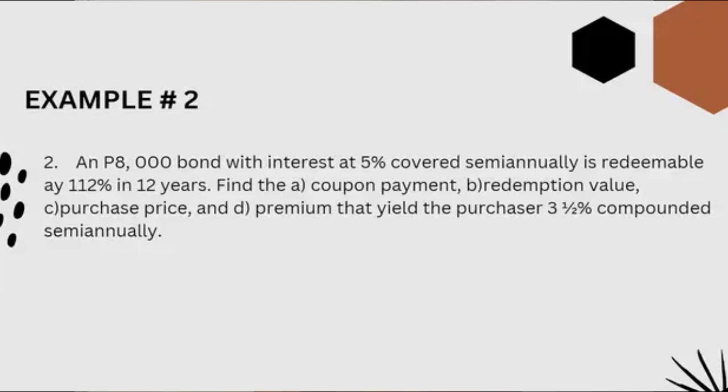Yung Y naman natin is 3 1/2%, so magiging 0.035. Yung N naman natin is 24, yung B natin is BR over M, or 0.05 divided by 2, so magiging 0.025. Yung I naman natin is Y divided by M, or 0.035 divided by 2, so magiging 0.0175.